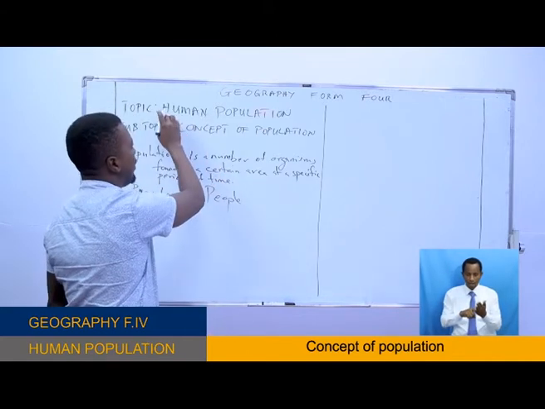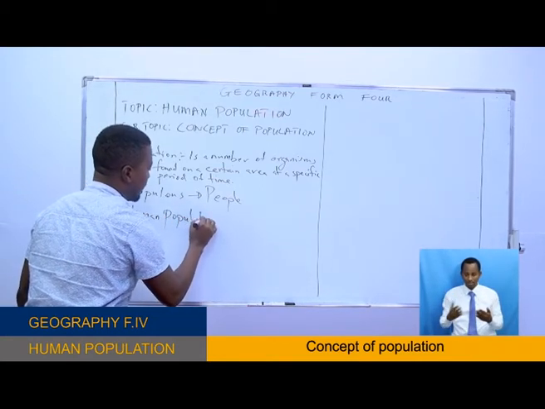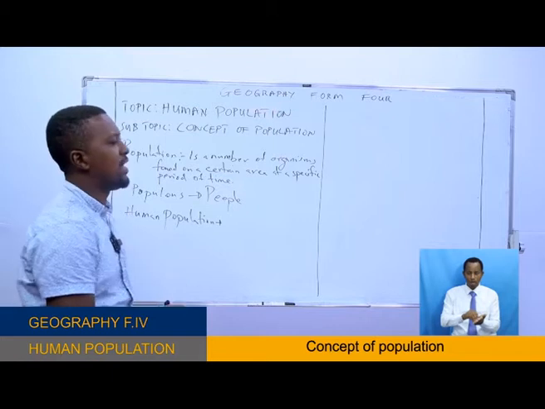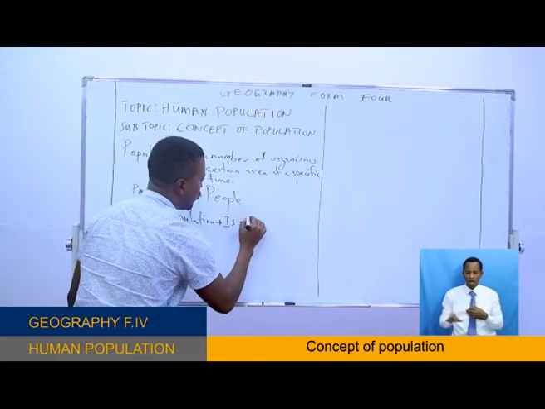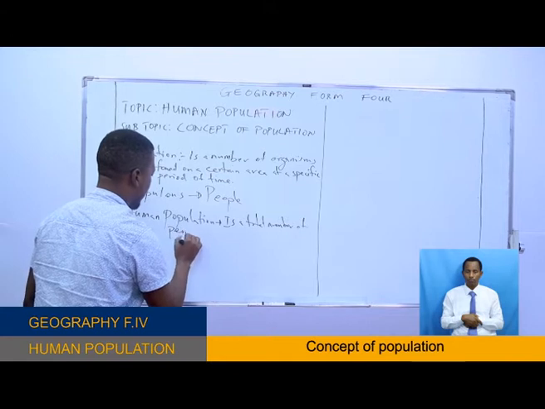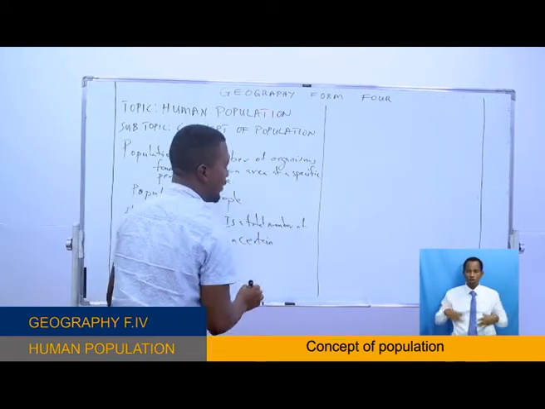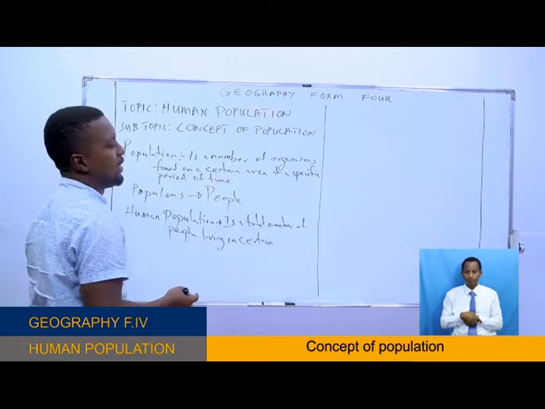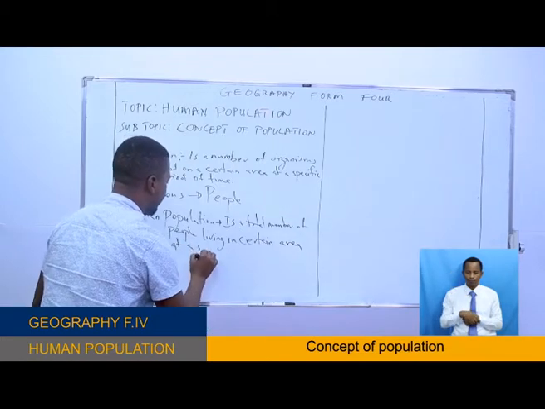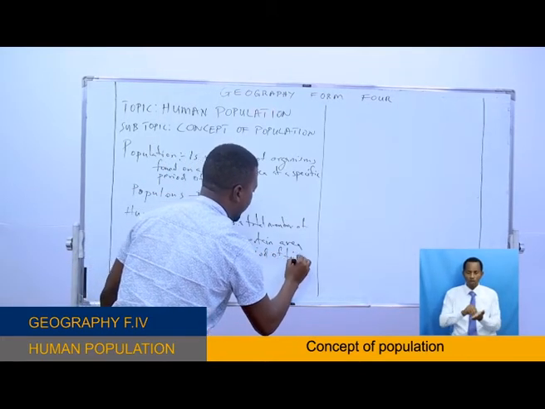Now, specifically, human population is the total number of people living in a certain geographical area, or in a certain area, at a specific period of time.